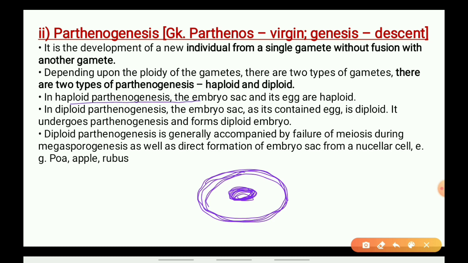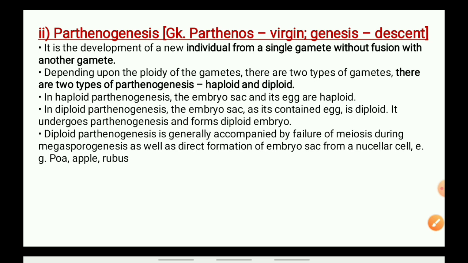In haploid parthenogenesis, the embryo sac and its egg are haploid.